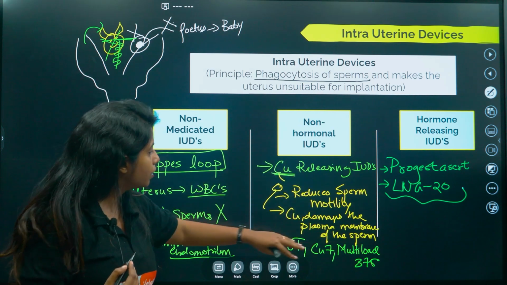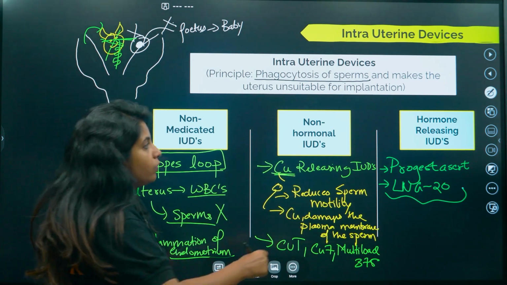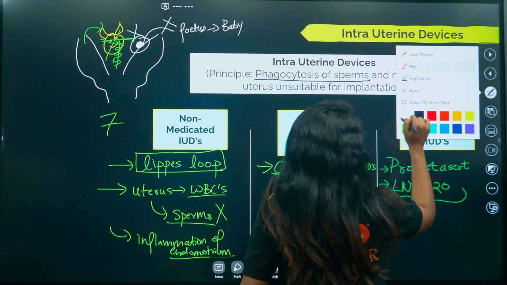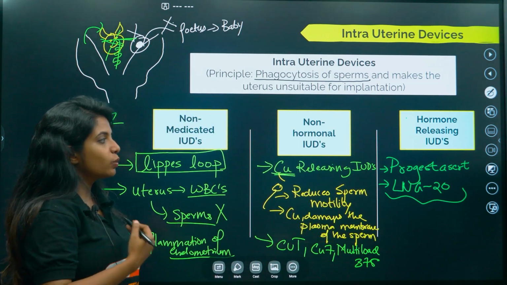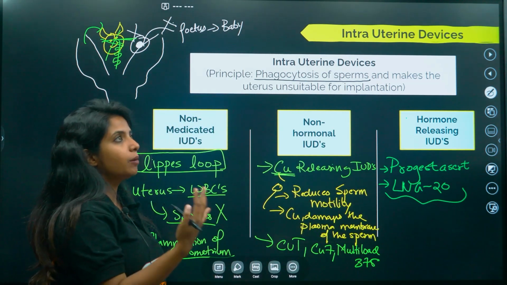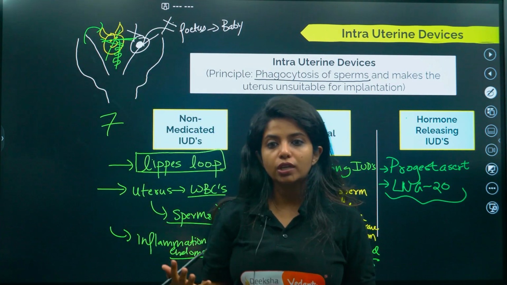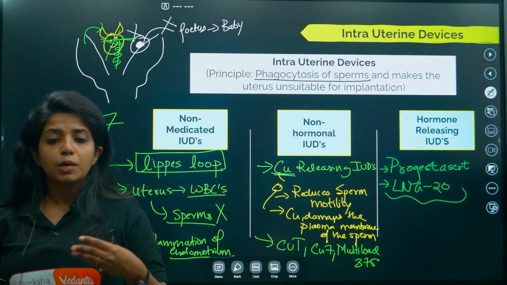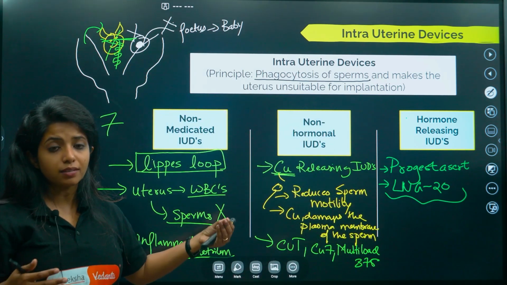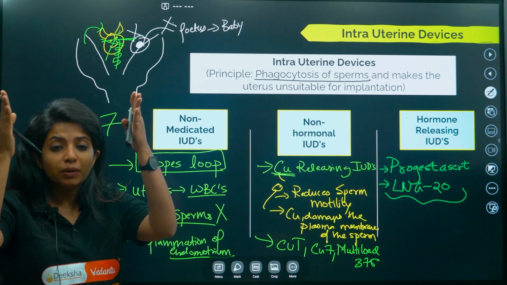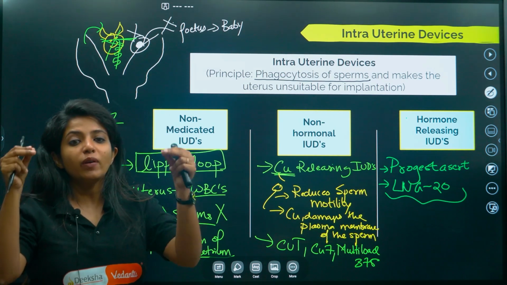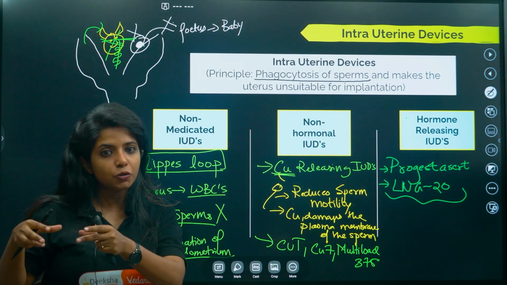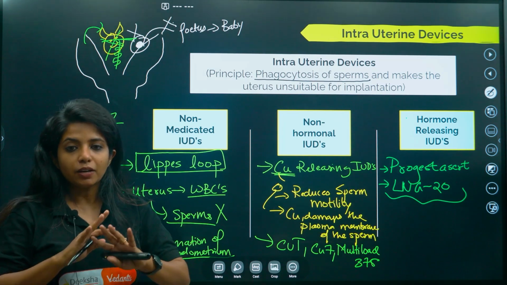So you saw how they were doing their action, right? Over here, these are the ones that make the uterus unsuitable for implantation. So with what I have read and come across, progesterone is the one that usually gives rise to thickened endometrium lining, but Progestasert in some other ways makes the endometrium lining thinned. Now when it is thin, can it undergo implantation? Obviously it cannot. Implantation would not be happening.